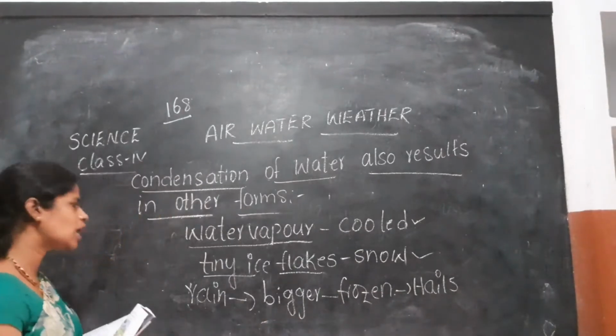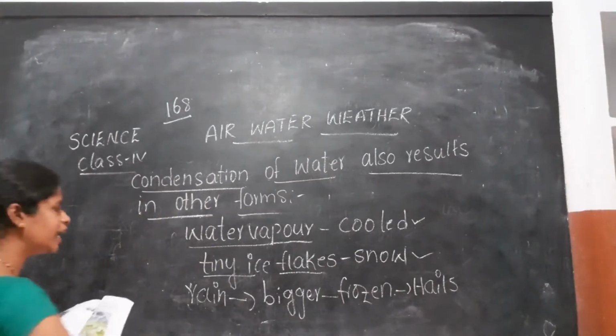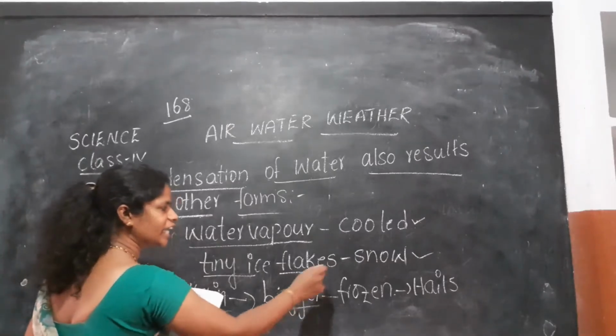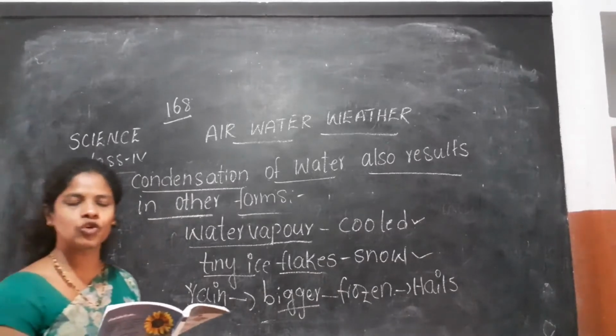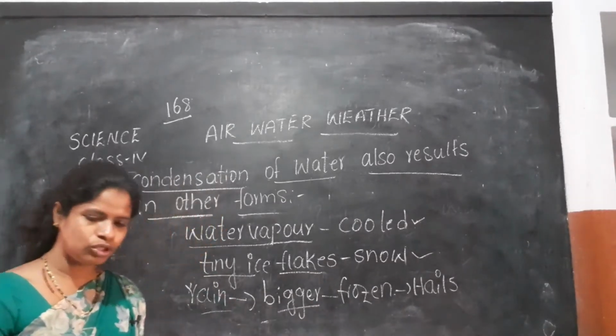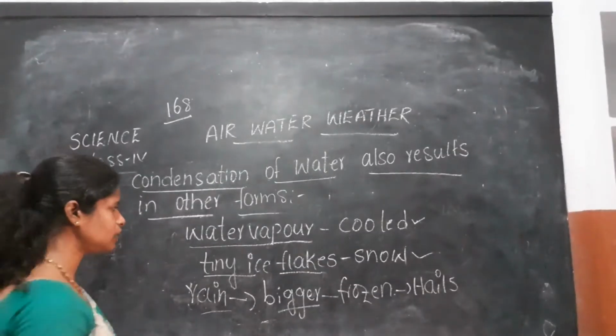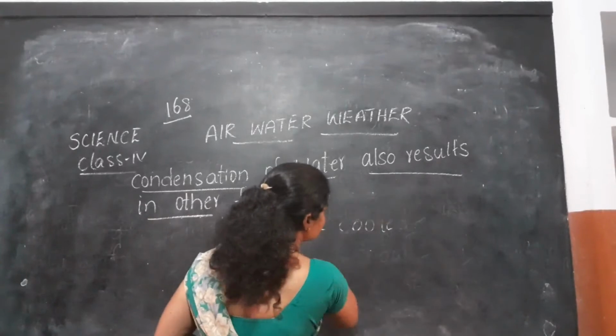ఓకేనా? సో అది ఎప్పుడు జరుగుతుంది అంటే when the atmosphere is cool, the raindrops become bigger in size and get frozen and fall as hail storm. Okay students? Okay, next let us move to the next topic, that is water cycle.